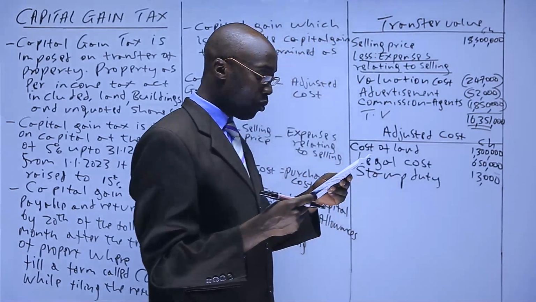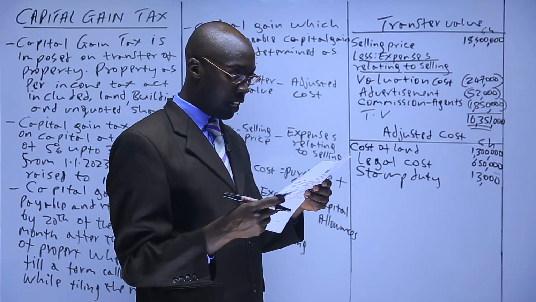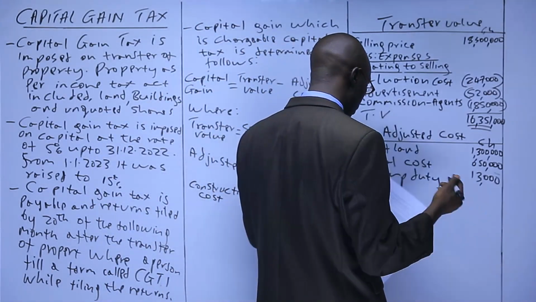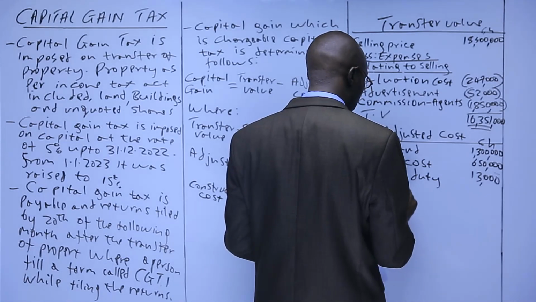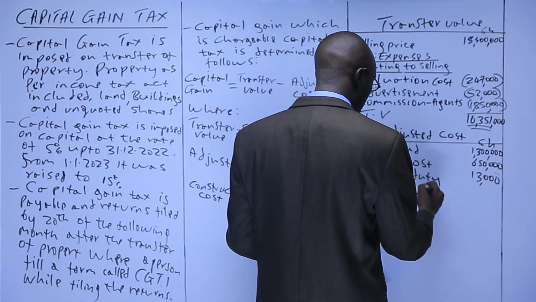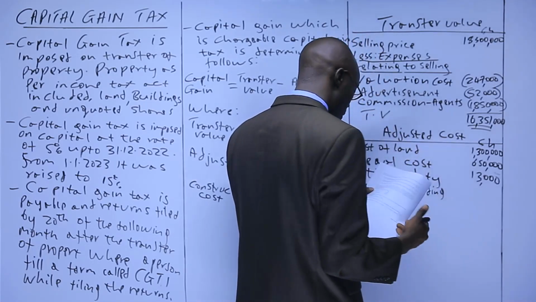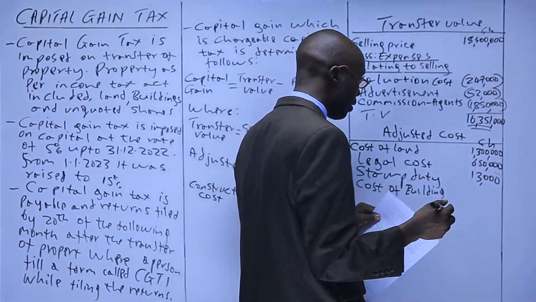Then after that, he put up a hotel building at a cost of 9,800,000. That is now the cost of building, another adjusted cost, construction cost now, cost of building, which we have 9,800,000.